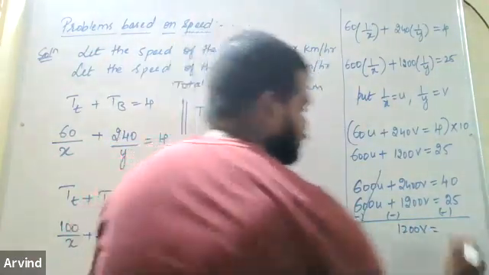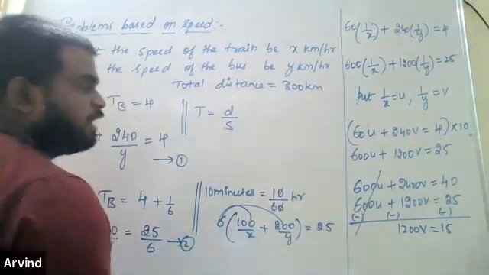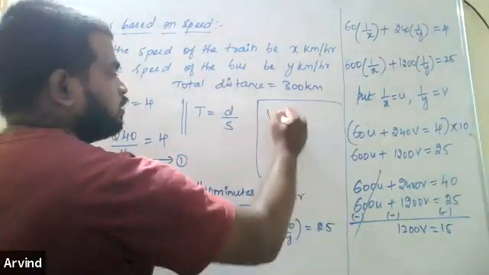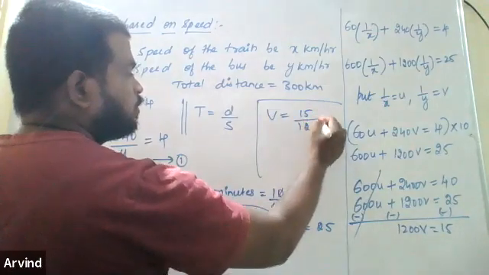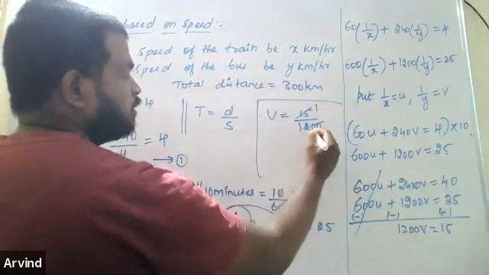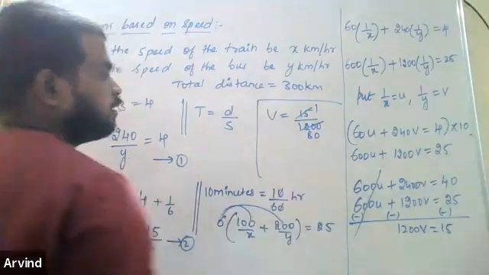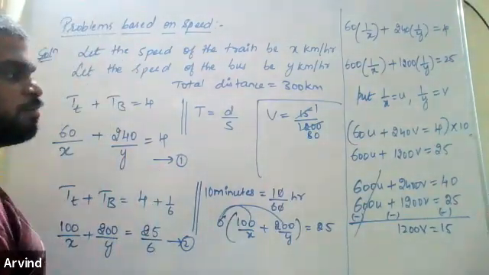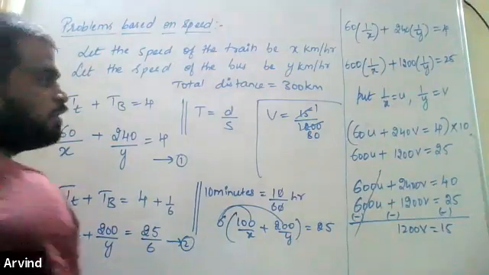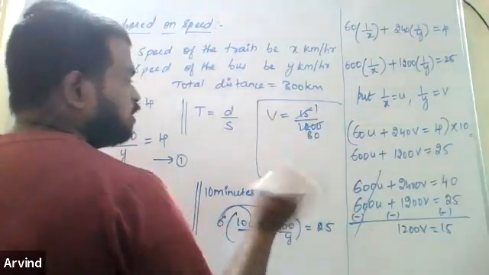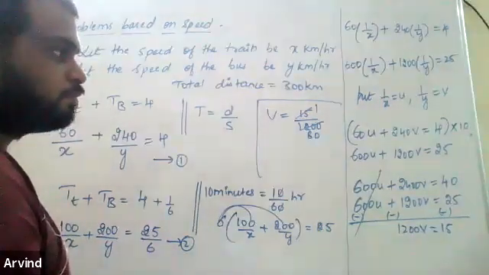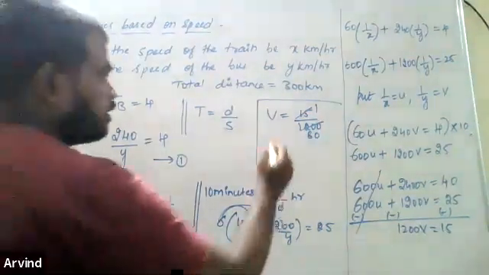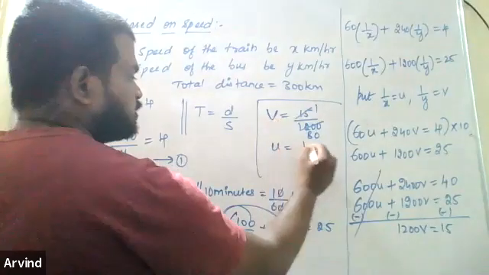40 minus 25 is 15. Therefore, what does v become? I'll do it here. V will become 15 by 1200. 15 ones are 15, 180, sir. 180, yeah. 1 by 80. Yeah, v is equal to 1 by 80. We got v. Use that to find u. Sir, u value is 1 by 60, sir. 1 by 60? Okay. U value is 1 by 60.